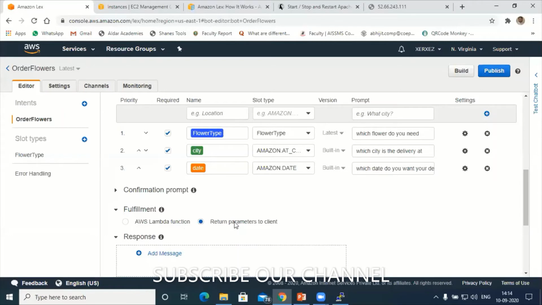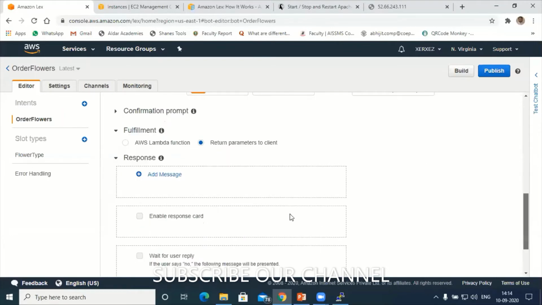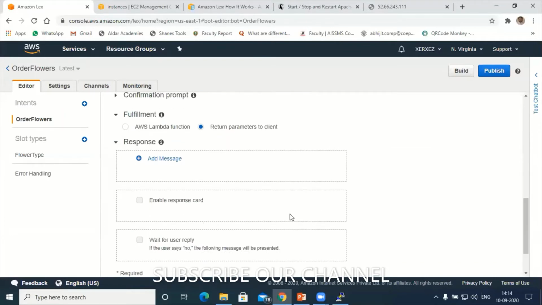Or else I can return it to the client directly. So in the first stages we'll see how to return the parameter to the client. Now next is responses. There is a very important concept here, responses.